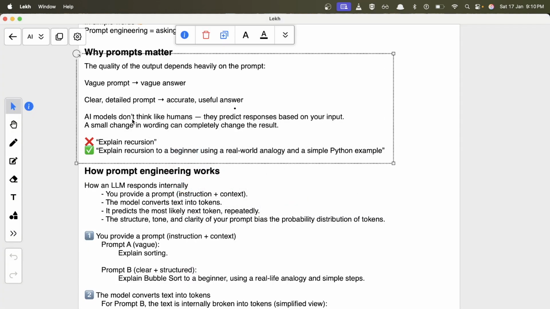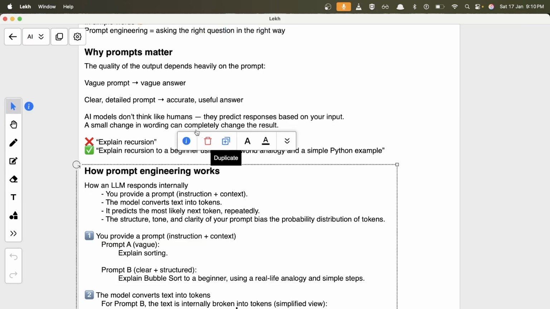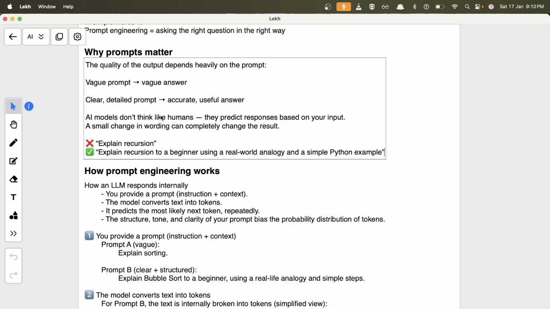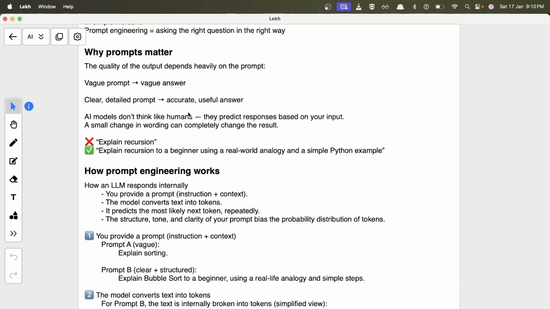AI models actually don't think like humans. They predict the responses based on your input. Humans understand the concept. For example, if you are working in a company which is looking for a Python developer, then by default they would understand that you are looking for some Python skill set. But if you are hiring for a Java role, by default you are looking for a Java skill set, right? But it's not like that with AI. AI takes the input from you, and based on that, and on the previous knowledge it has gotten from other people while training, it gives you the response.